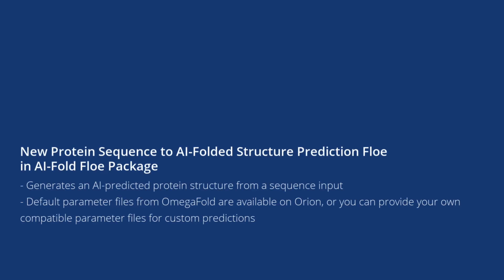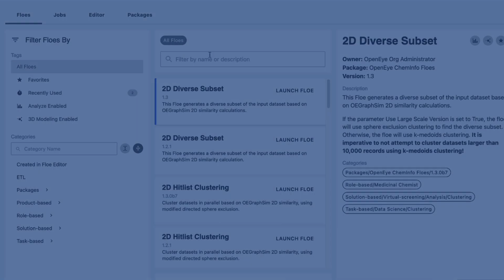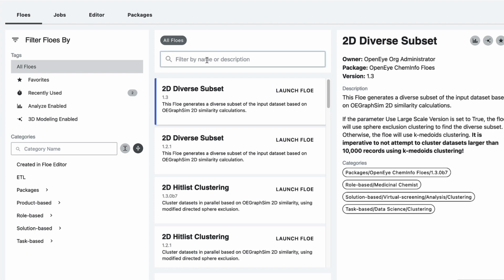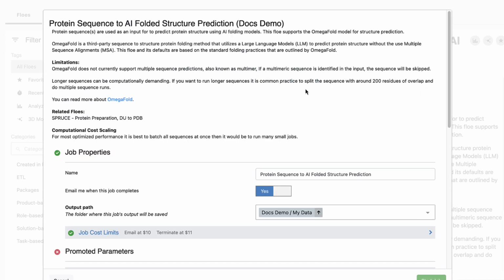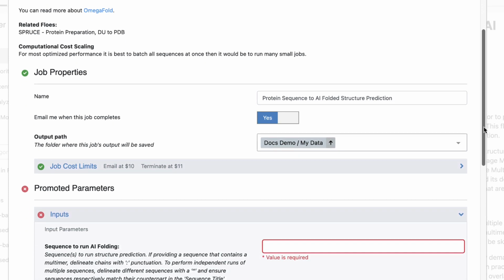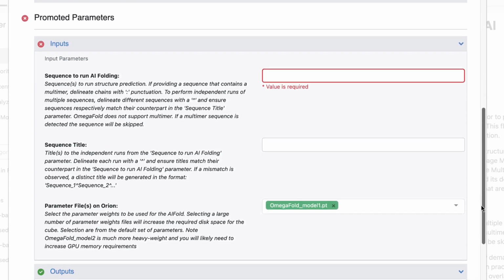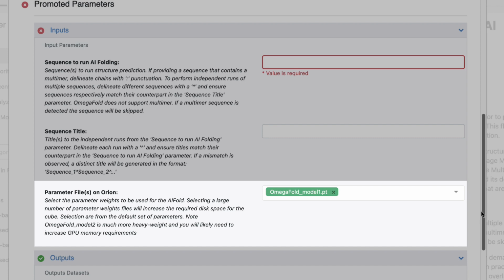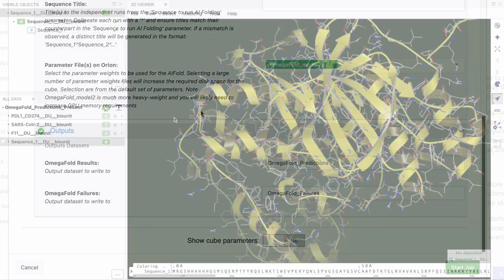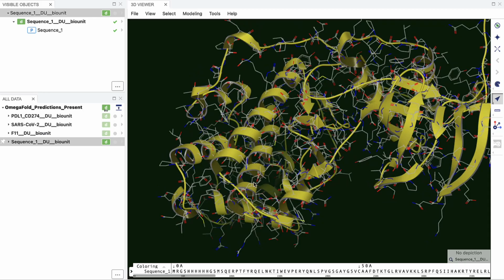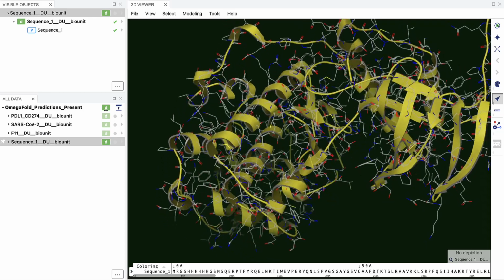Also debuting in this release, the protein sequence to AI folded structure prediction flow is a third-party sequence-to-structure protein folding method that uses a large language model to predict protein structure without the use of multiple sequence alignments. You can select the default parameter files from OmegaFold, or upload your own parameter file through the parameters. Likewise, you can customize all parameters from the original source. The flow outputs the predicted structure, both as a modeling-ready design unit and a PDB file.